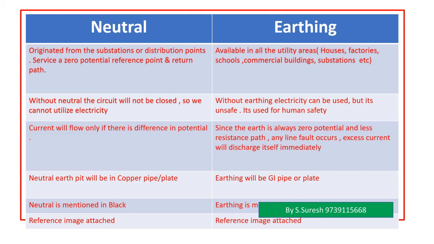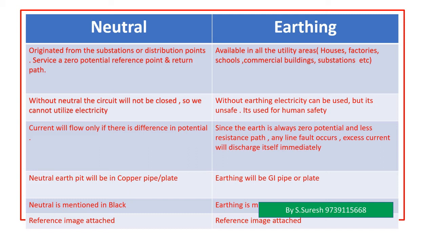Current will flow only if there is a difference in potential. So the neutral point is considered to have zero potential for the free flow of current. Since the earth is always zero potential and a less resistive path, if any line fault occurs, excess current will discharge itself immediately. Neutral earth pit will be in copper pipe or plate, whereas earthing will be GI pipe or plate.